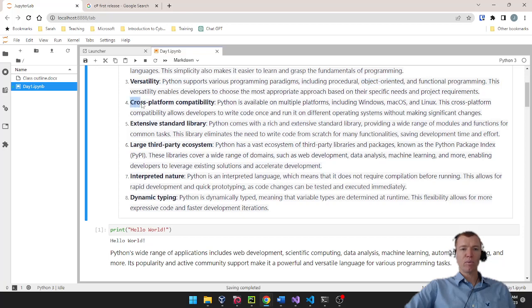We saw the cross-platform nature, right? So I can write a program in Windows. I can send that over email to my buddy that's running a Mac. He's on the web team. He's running his Mac computer, and he can run that same script on his computer without having to make any modifications. Then he can send that over to his buddy in the IT department that's running Linux, and that buddy can run it no problem as well. So the cross-platform capability is a really strong feature inside Python, and why I think it's so powerful to learn, because we get the ability to write our code once and use it everywhere.